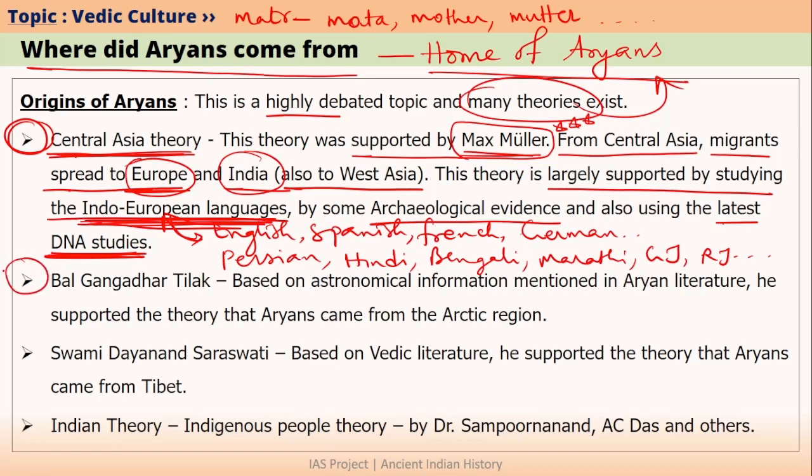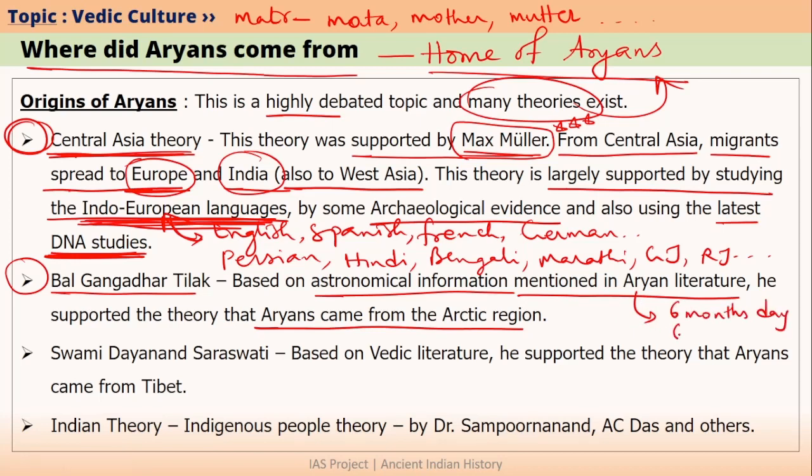Another important theory on the home of Aryans is given by Bal Gangadhar Tilak. Bal Gangadhar Tilak supported that Aryans came from the Arctic region. He supported this based on the astronomical information provided in the Aryan literature. In one particular instance of Aryan literature, it was written that at the original home of Aryans, it used to be 6 months day and 6 months night. We know from our geography knowledge that this kind of day and night basically exists at the poles. That is why Bal Gangadhar Tilak came to the conclusion that Aryan people came from the Arctic region.